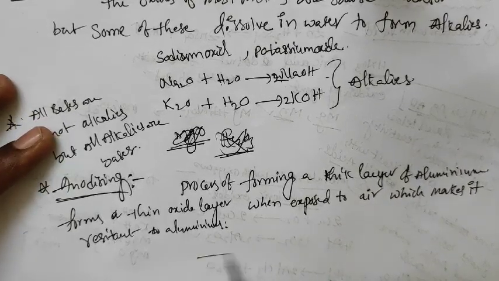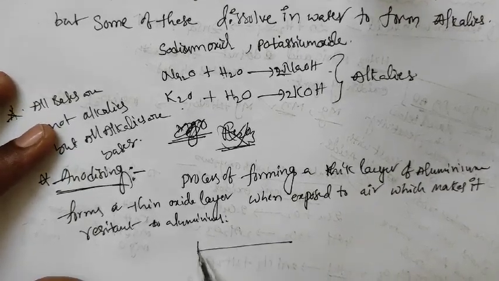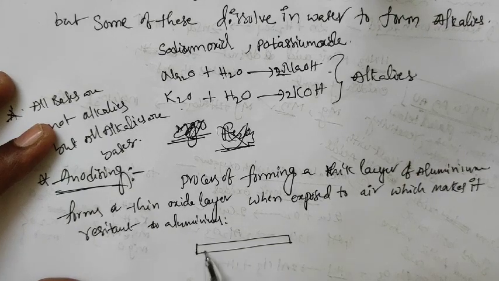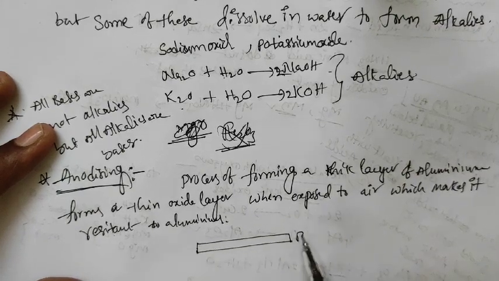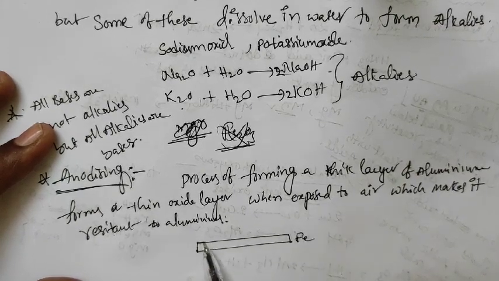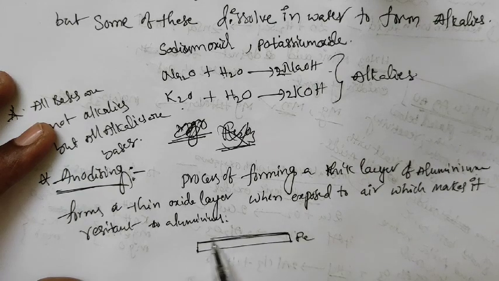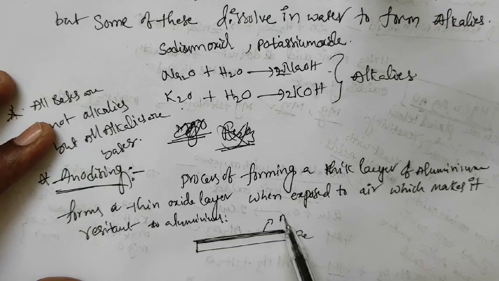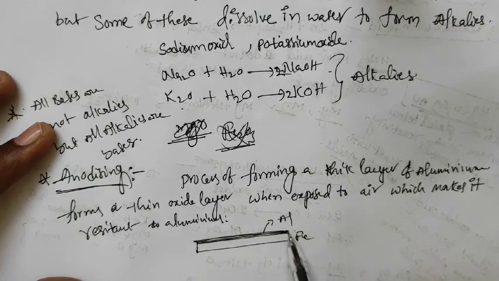For example, this is one iron Fe article. On this Fe, one layer we give, one coating with Al.